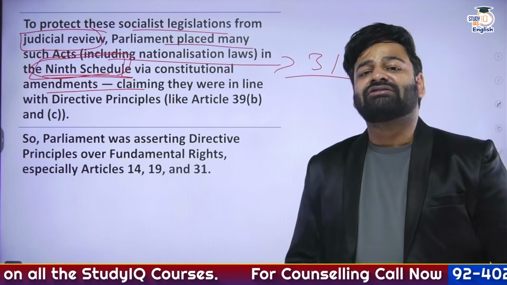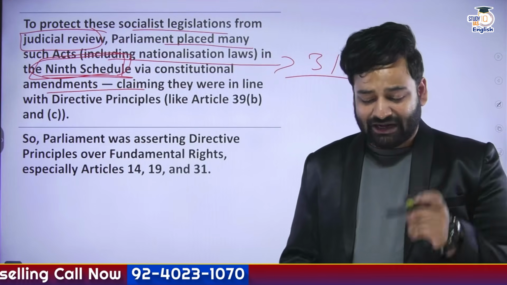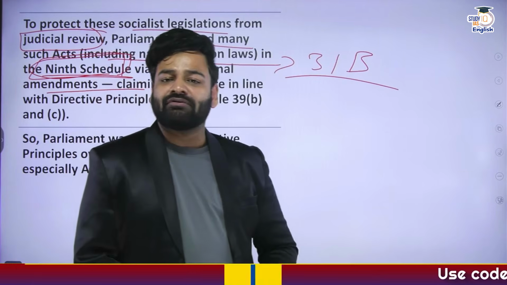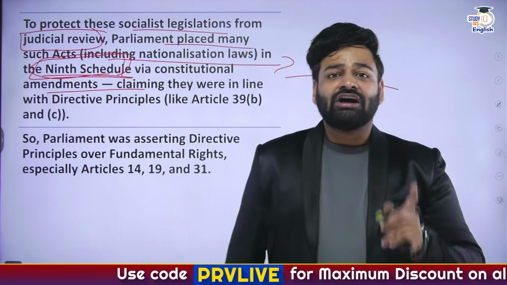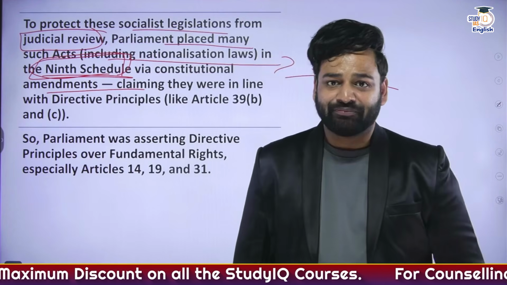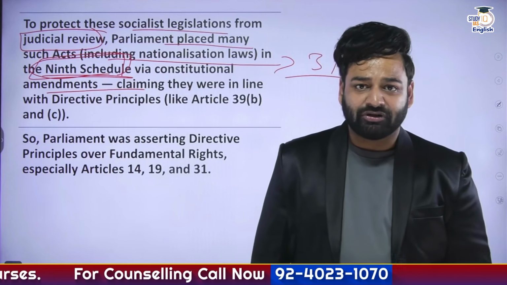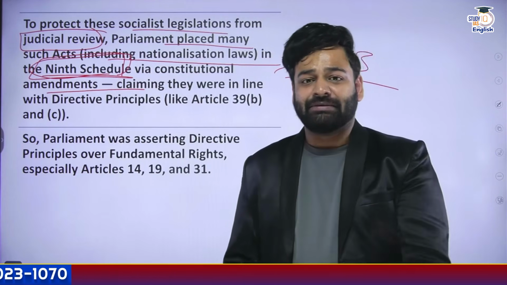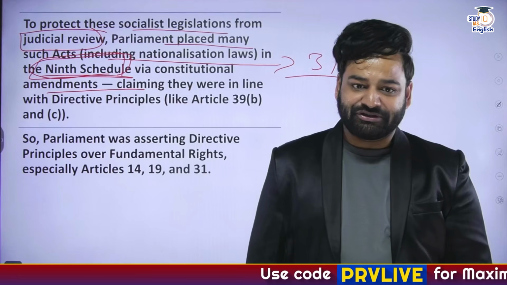So they had inserted Article 31C already through the 25th Amendment Act of 1971. That stated that if Parliament is enacting any legislation just for the sake of giving force of law to the rights or guarantees or directions issued under Articles 39 clause B and C, even if they are contravening Article 14, 19 or 21, they can't be challenged in any court, right? So once again, using Article 31A, 31B and 31C, the Sick Textile Industries Nationalization Act of 1974 was placed.